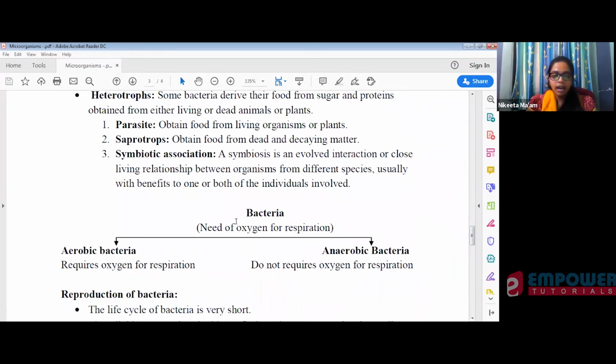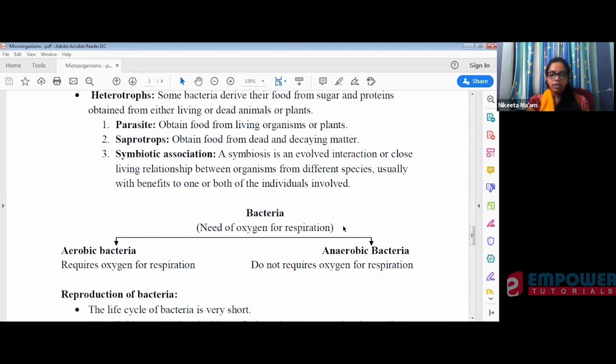So bacteria are divided into aerobic bacteria, which require oxygen for their respiration, and anaerobic bacteria, which do not require oxygen for their respiration.